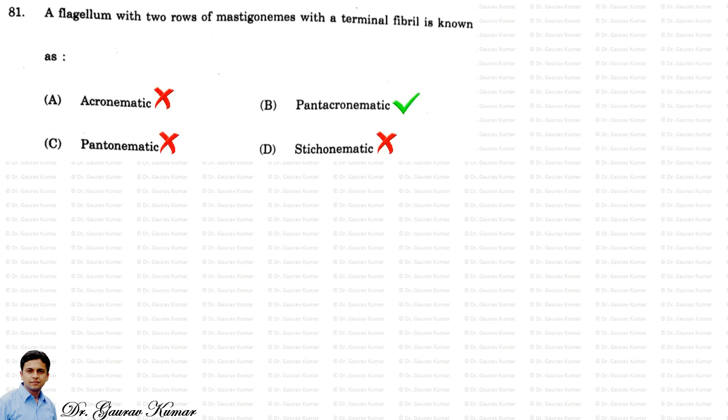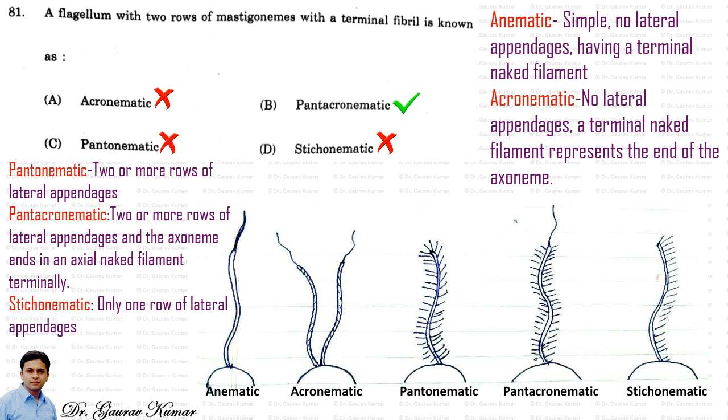So the answer is B, that is pentachronematic. Let's see the various types. The types I have drawn on the base. You can see anematic. I have included one more: anematic, acronematic, pentonematic, pentachronematic, and stichonematic. So anematic refers to a simple flagellum with no lateral appendages, having a terminal naked filament. Acronematic has no lateral appendages.